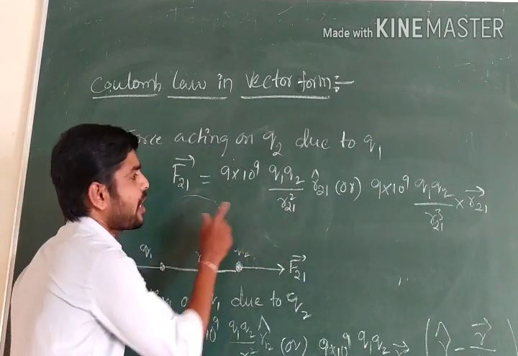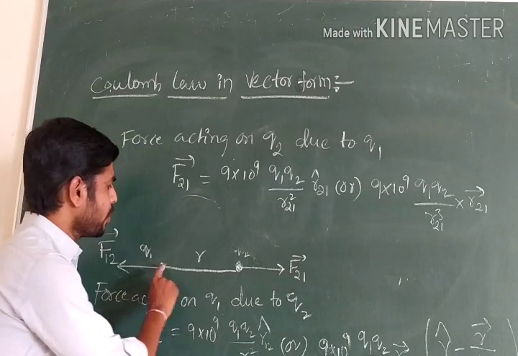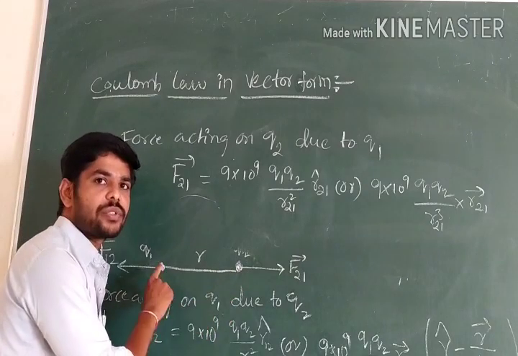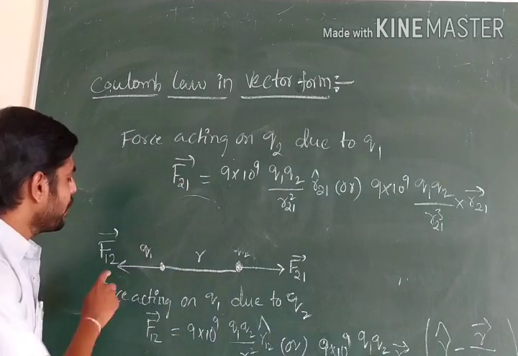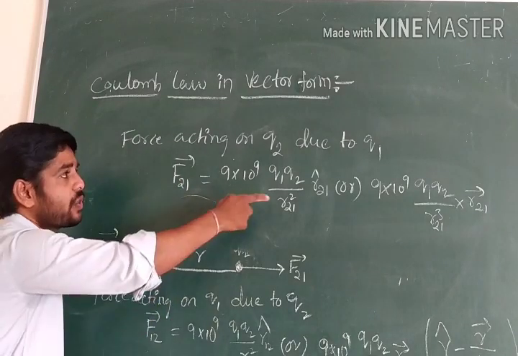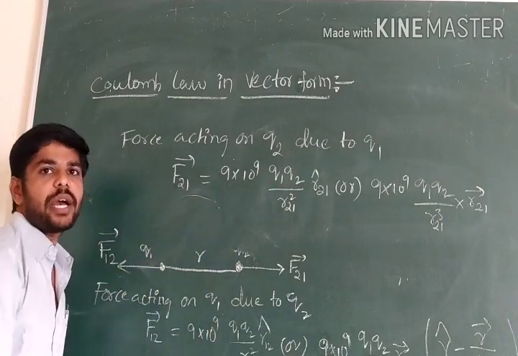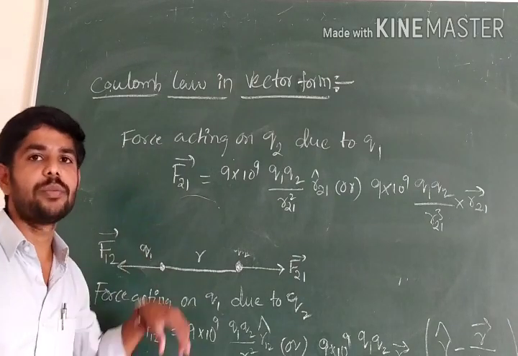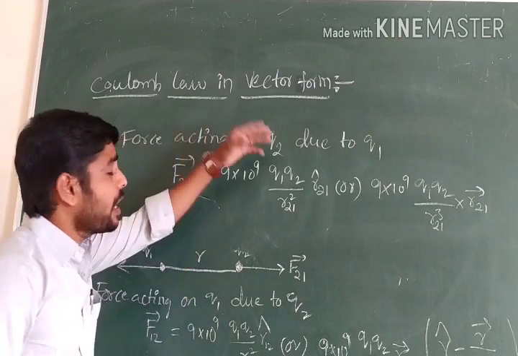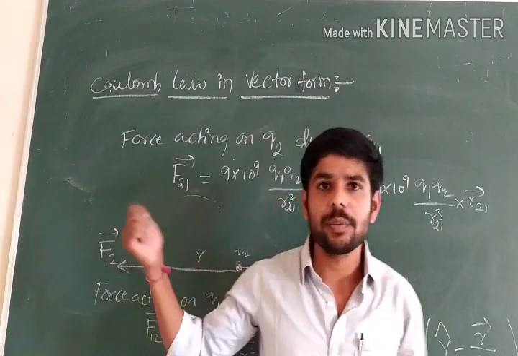This vector formation is very important to determine the direction of force between two charges Q1 and Q2, and how force acts on Q1 and on Q2 due to neighboring charges. So this is the complete Coulomb's law in vector formation.